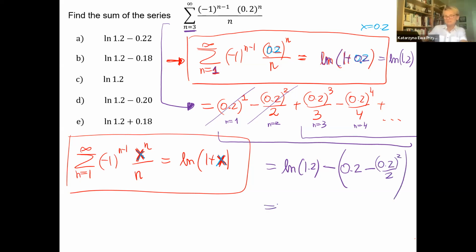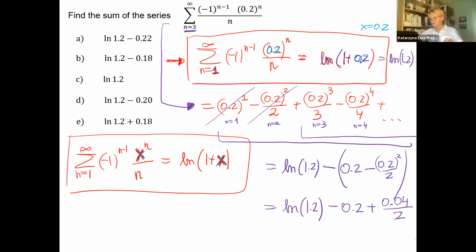I hope one of my options match. Okay, that means this is the final answer, because we did start from 3. Everything starts from 1, and we don't have these 2 terms, so we have to subtract. Minus 0.2, negative, and subtracting negative will be positive. What is 0.2 squared? It is 0.04 over 2.